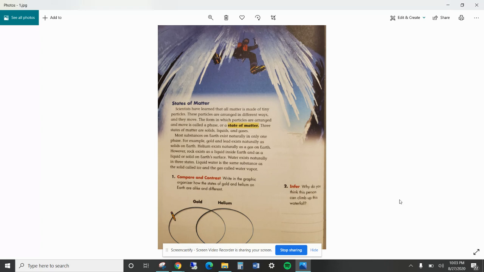Most substances on Earth exist naturally in only one phase. For example, gold and lead exist naturally as solids on Earth. Helium exists naturally as a gas on Earth. However, rock exists as a liquid inside Earth and as a liquid or solid on Earth's surface. Water exists naturally in three states. Liquid water is the same substance as the solid called ice and the gas called water vapor.